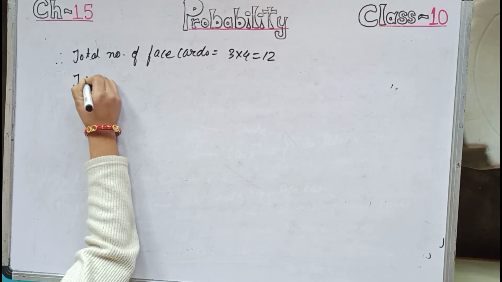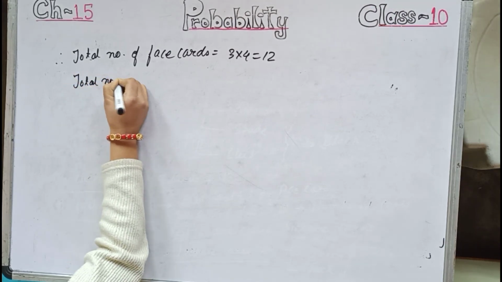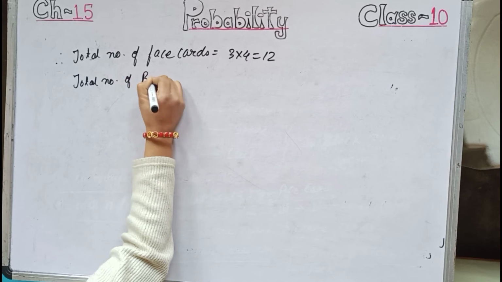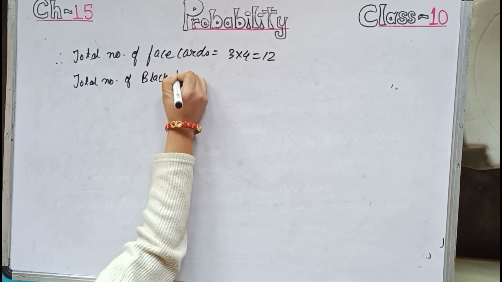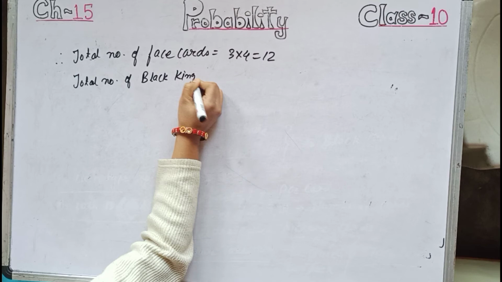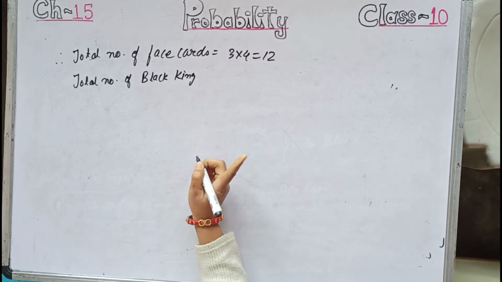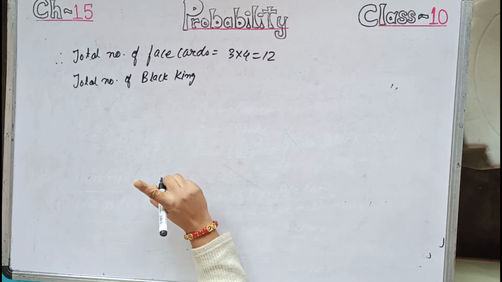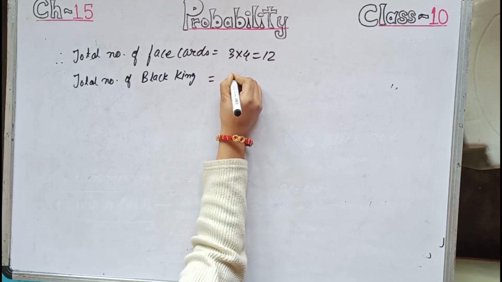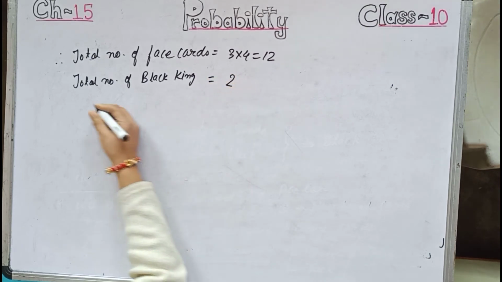Total number of black kings. So spade and club are black cards, and in each one king is there. So the total number of black kings is 2.